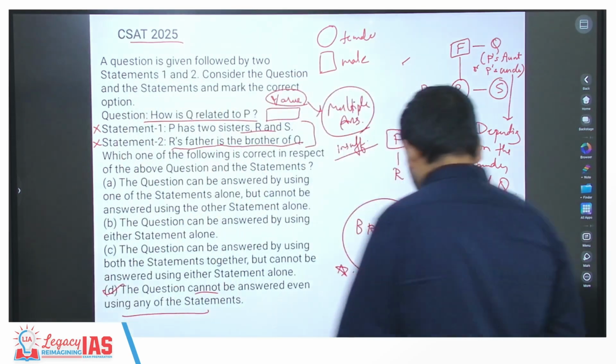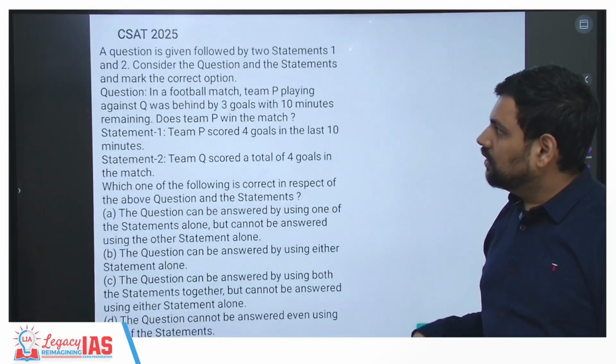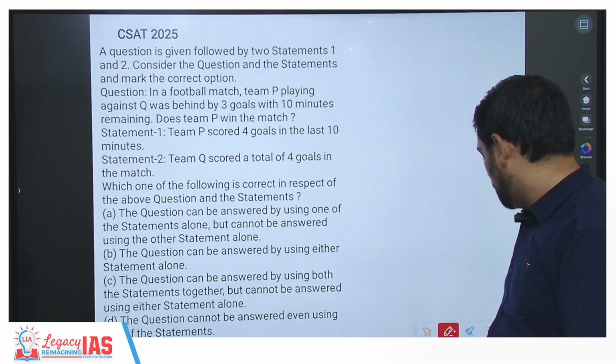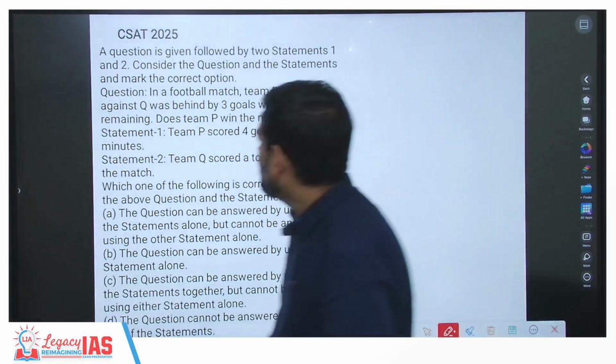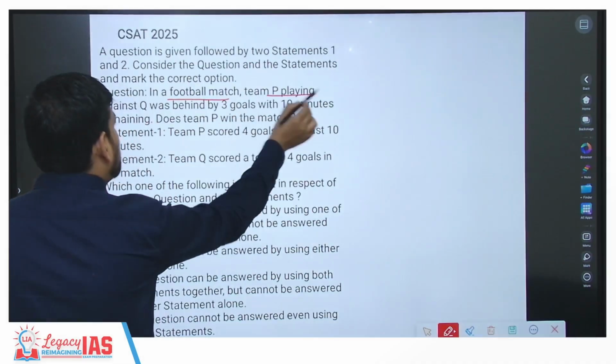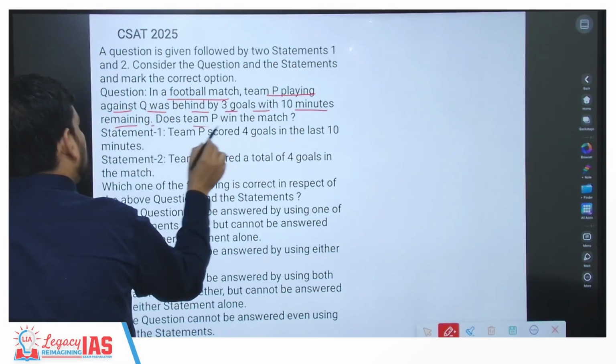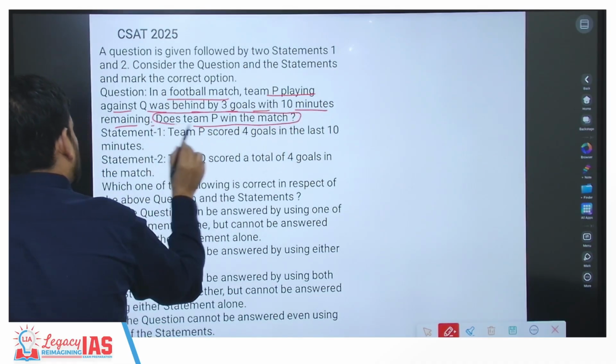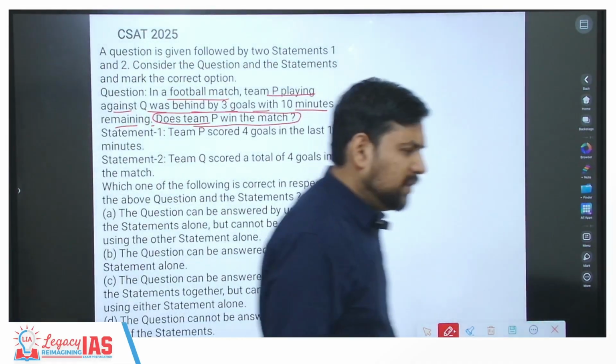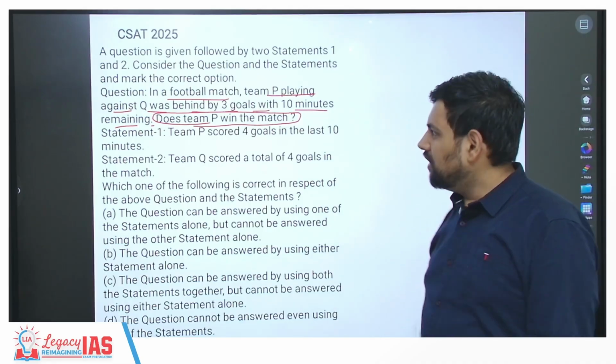Now next. It says in a football match, team P playing against Q was behind by 3 goals with 10 minutes remaining. Does team P win the match? Okay, interesting. So does P team win the match?